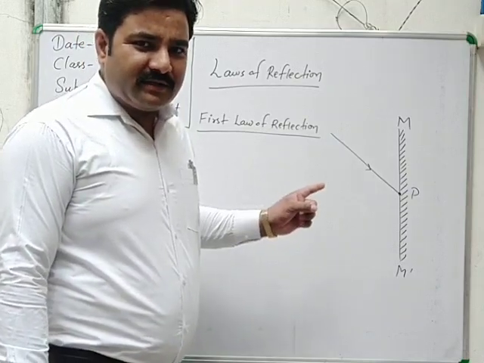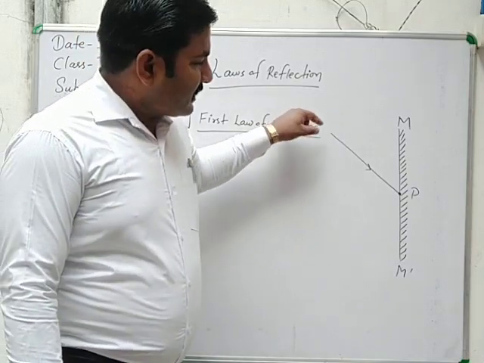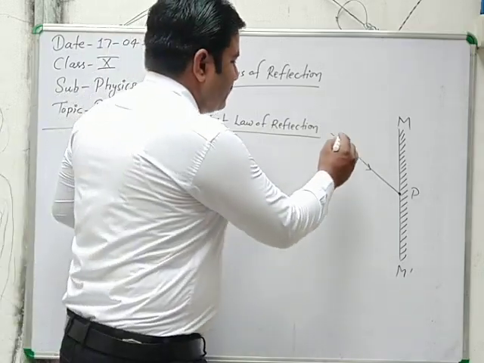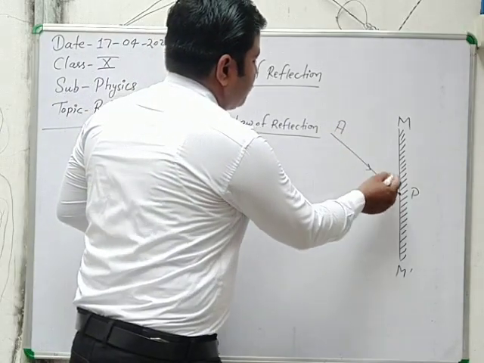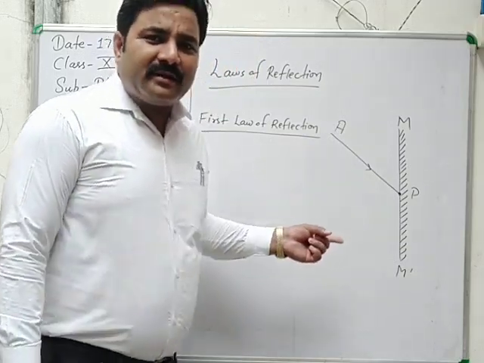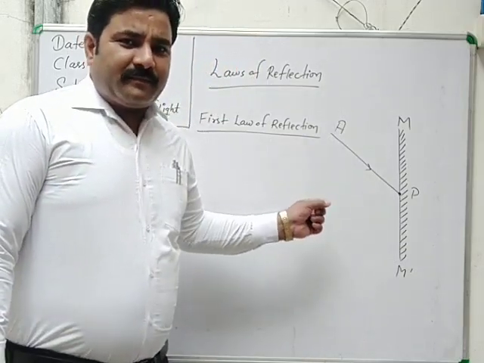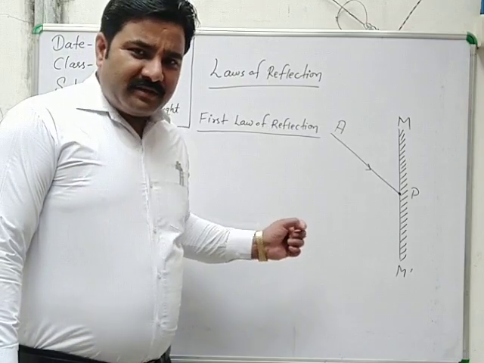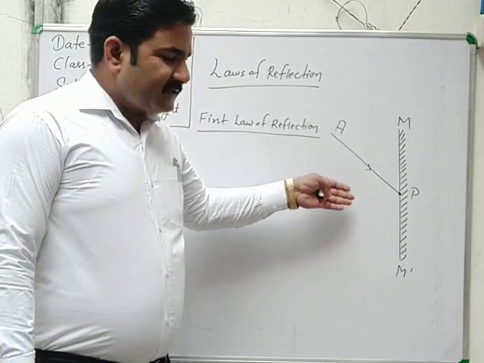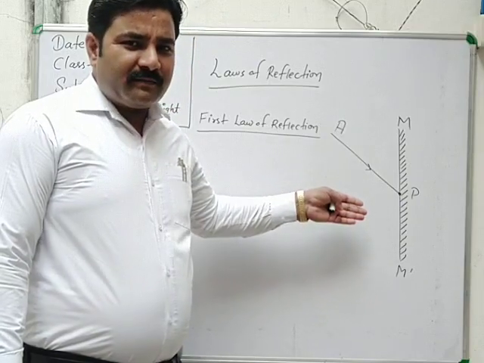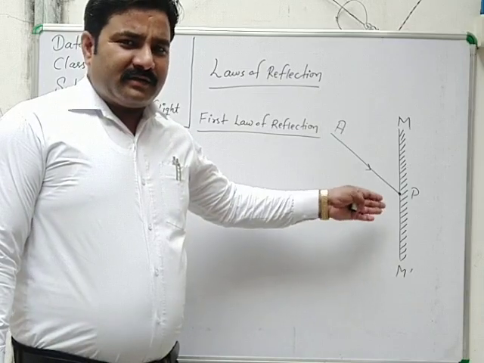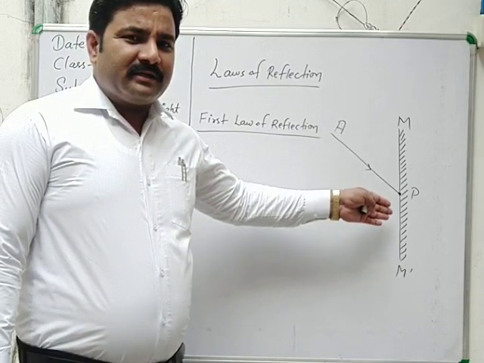As I explained earlier in the first lecture, the ray that is incident towards the plane mirror is the incident ray, named here AP, and then after striking the plane mirror, this ray bounces back in the same medium, here air, on the left side.